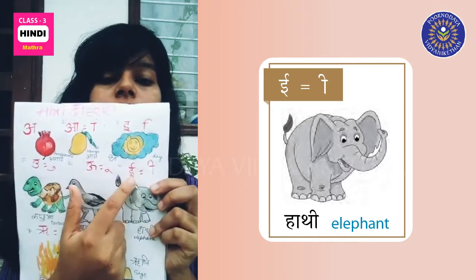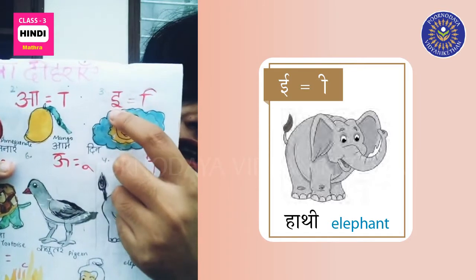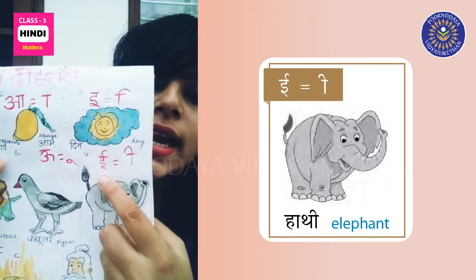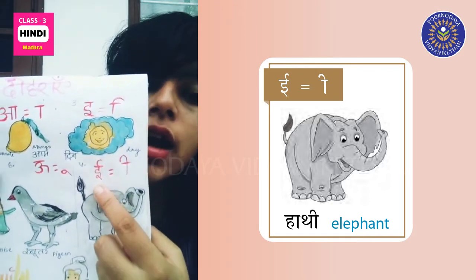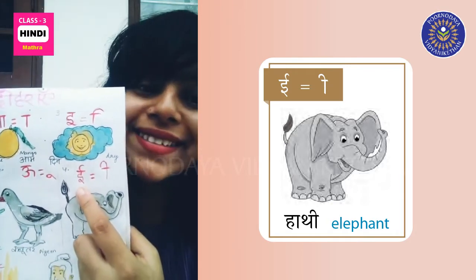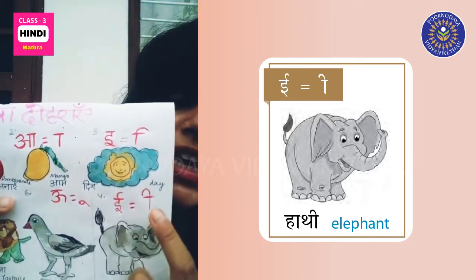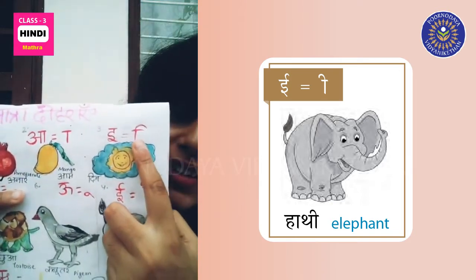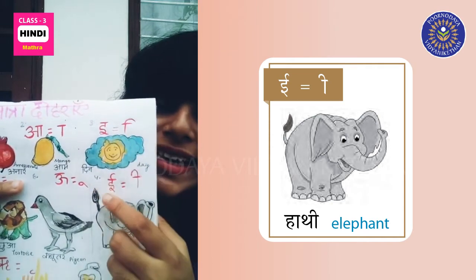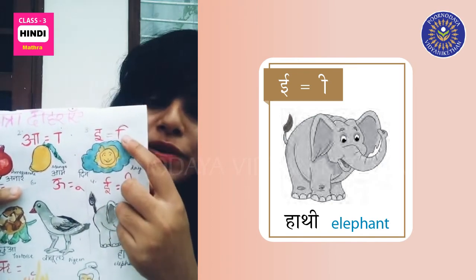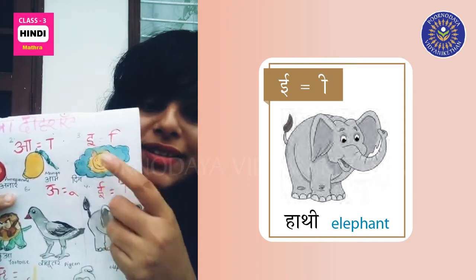Big E. Before we learned small e. Now we are going to learn big E. So the big E matra is opposite of small e matra.